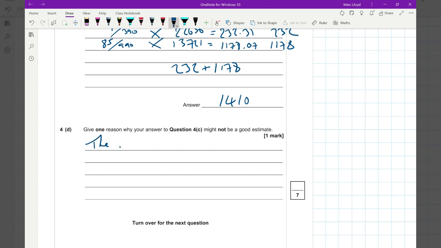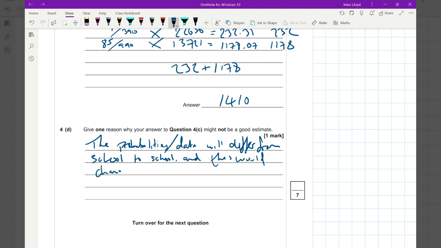Okay, give a reason why your answer to question 4C might not be a good estimate. Well, the probabilities, let's say stroke values or data, will differ from school to school, and this would change the outcome.